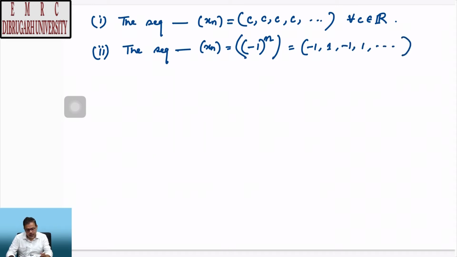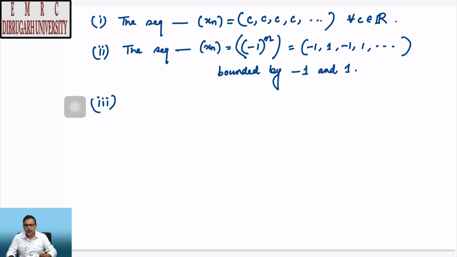This is another sequence which is bounded. It is bounded below by minus 1 and above by plus 1, right.